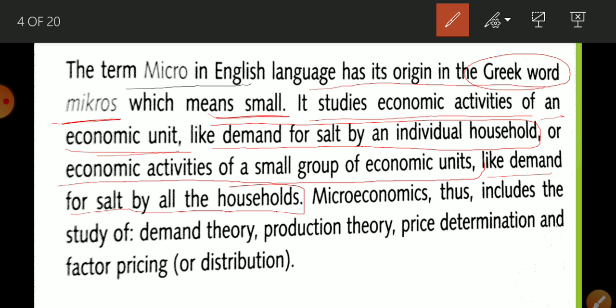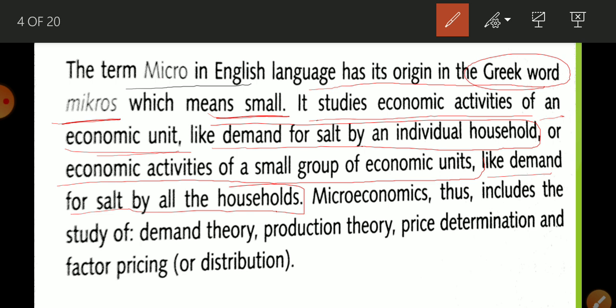If I had written demand for mango by Ram, then this is micro. If I write demand for all goods and services by buyers, then it is macroeconomics.